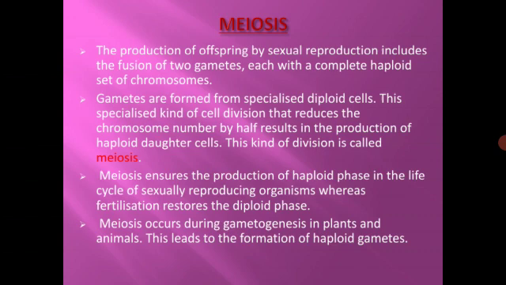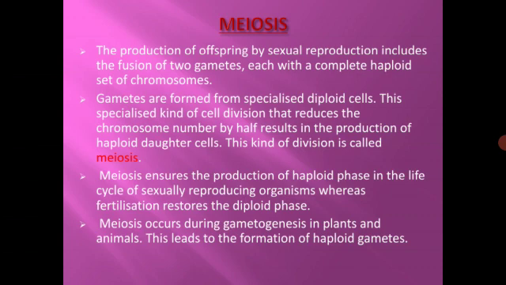Gametes are formed from specialized diploid cells. This specialized kind of cell division that reduces the chromosome number by half results in the production of haploid daughter cells. This kind of division is called meiosis. It is also called reductional division, because the chromosome number is reduced to half in meiosis.